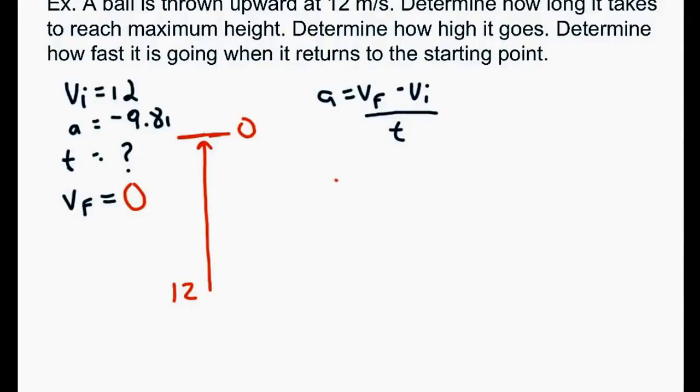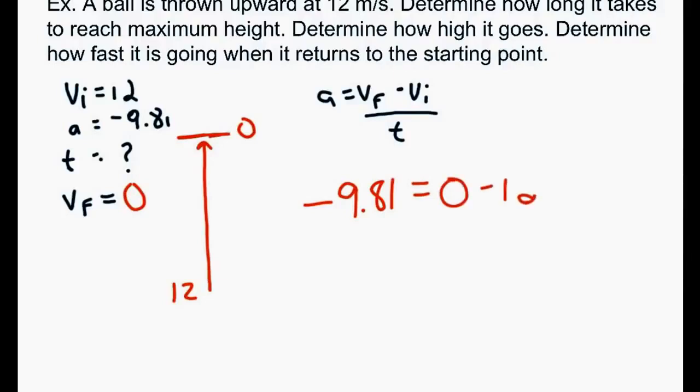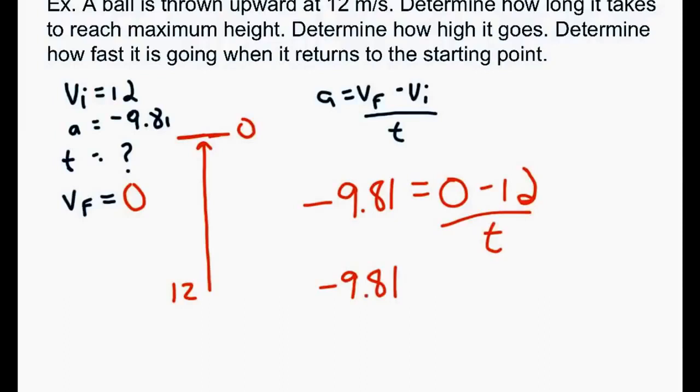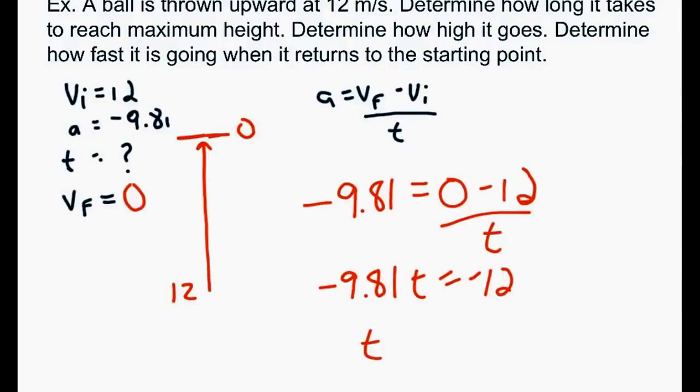Then we should be good. So in that formula, if we plug it in, we'd have negative 9.81 equals 0 minus 12 divided by t. We bring the t up, so we'd have negative 9.81 times t equals negative 12. Just divide negative 12 by negative 9.81, and that gives you a time of 1.22 seconds. We want 2 sig digs because we only have 12 in the question, so everything should be 2 sig digs, so we'd just say 1.2 seconds.